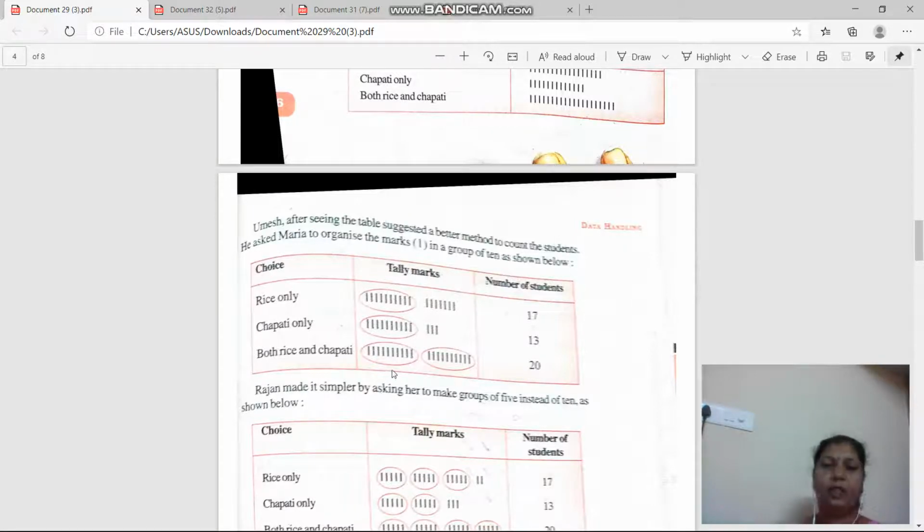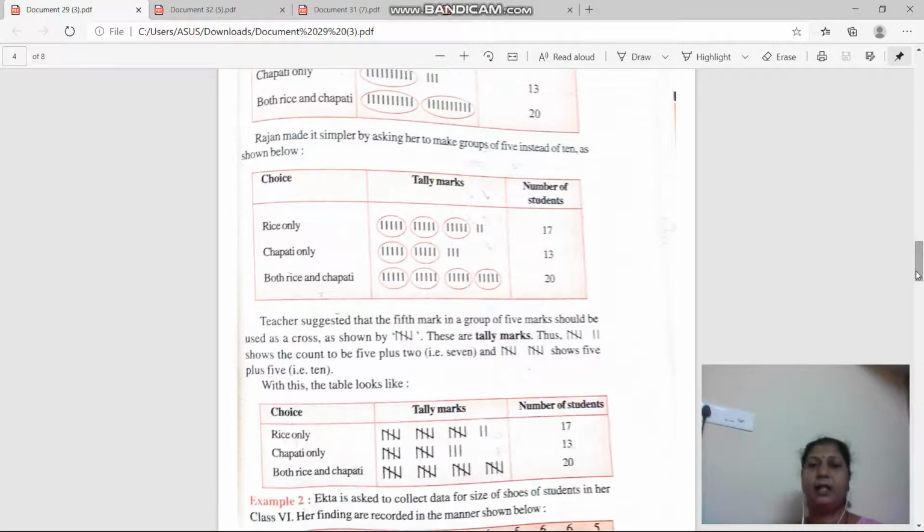Now 10 is so much, na, so here Rajan makes groups of 5 marks. Five standing lines, we can say 5 tally marks, these lines are called tally marks, right. So for a more suitable arrangement, he made groups of 5 standing lines. By grouping this, we can also easily tell how many students like chapati or both, right?